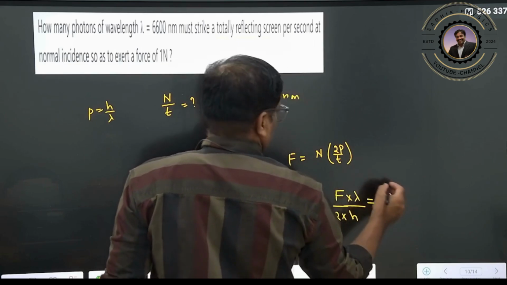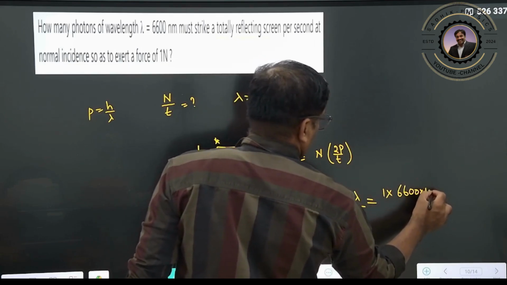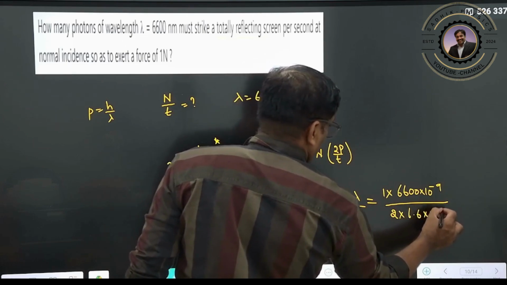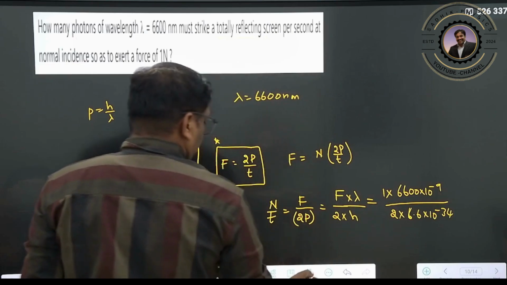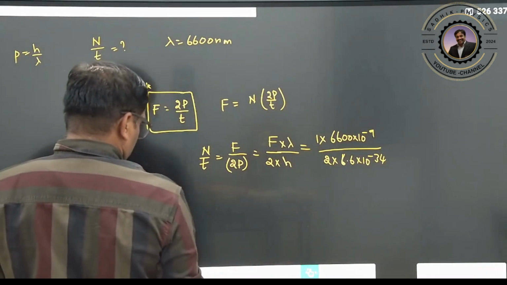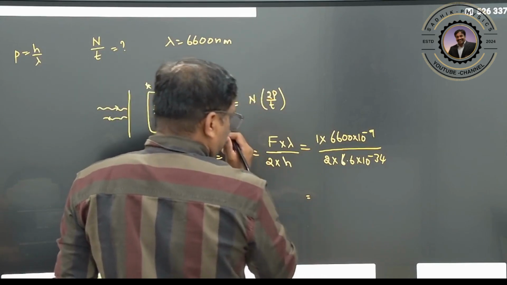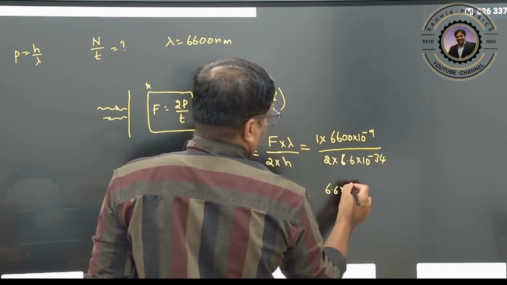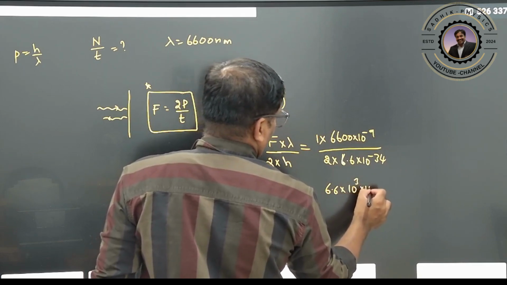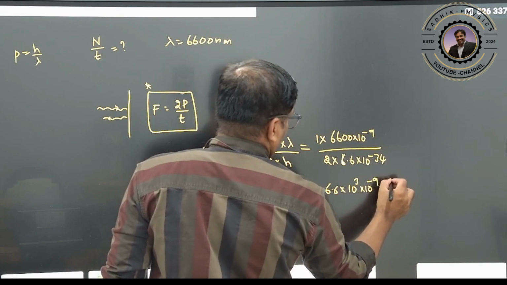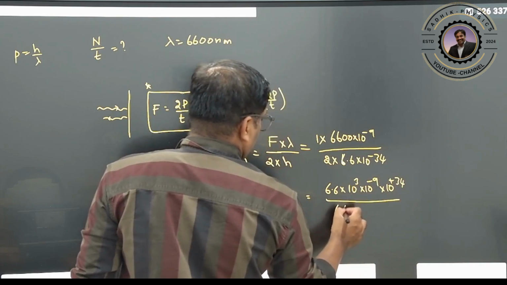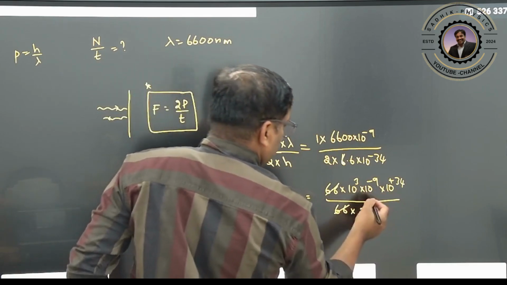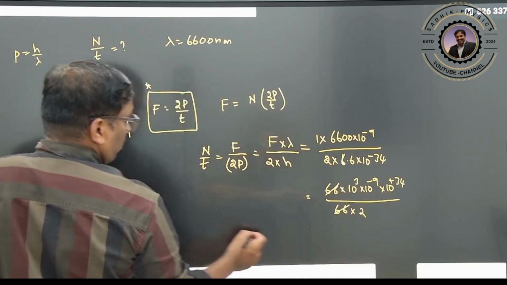Force is 1. The wavelength is 6600 into 10 to the power of minus 9, divided by 2 into 6.6 into 10 to the power of minus 34. Simplify. This is a very simple question, a simple concept. Write 6.6 into 1000 as 6.6 into 10 to the power of 3 into 10 to the power of minus 9, into 10 to the power of plus 34, divided by 6.6 into 2. This 6.6 gets cancelled out.